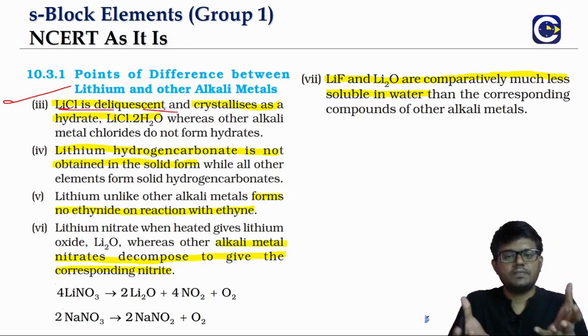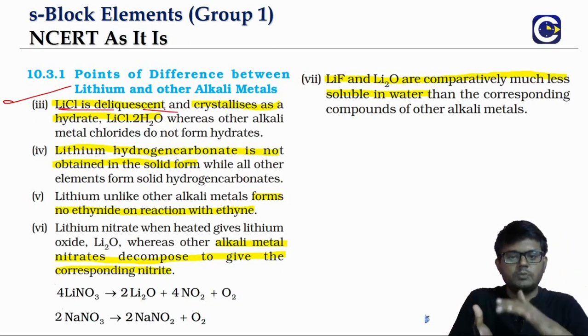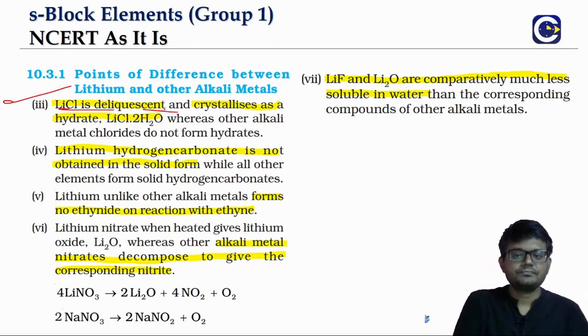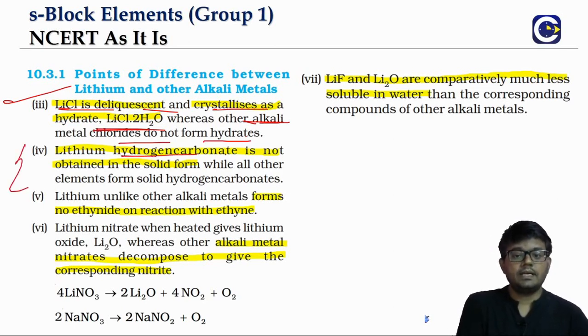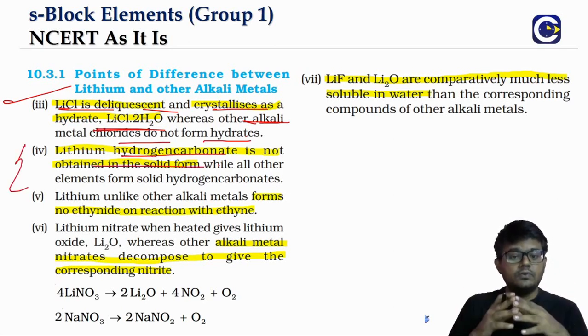Deliquescent is a property of a substance. It can absorb the moisture from the atmosphere and dissolve in it. And it can even crystallize as lithium chloride .2H2O, whereas other alkali metal chlorides don't form hydrates. Only lithium will be able to form. So we will see when we go to magnesium that magnesium also will be able to form hydrate.